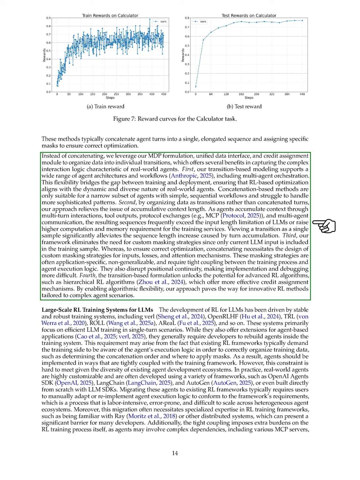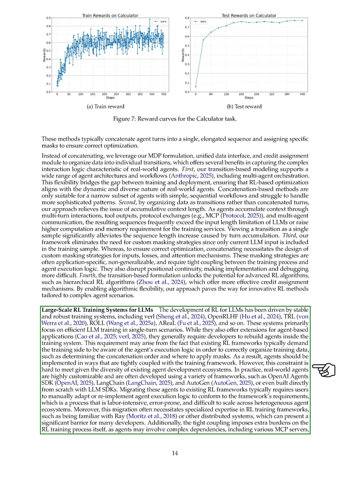Section: Large-Scale RL Training Systems for LLMs. In this section, we discuss the advancements in reinforcement learning, RL, for large language models, LLMs, which have been propelled by stable training systems like Verl, OpenRLHF, TRL, Roll, and AReaL. These systems mainly target efficient training in single-turn scenarios but often require developers to rebuild agents within the training framework. This necessity arises because existing RL frameworks need to understand the agent's execution logic to organize training data correctly, such as the order of data concatenation and where to apply masks.